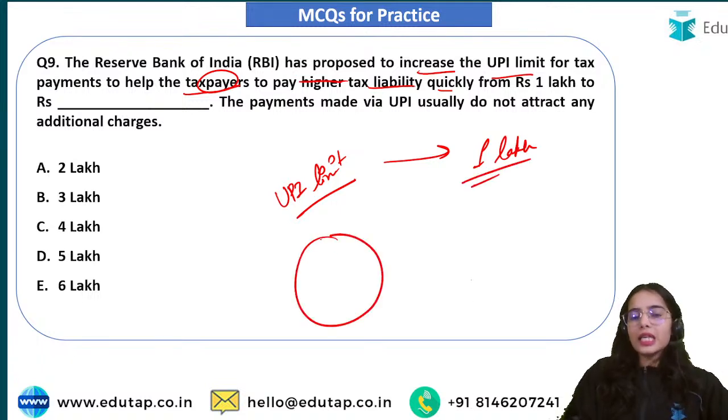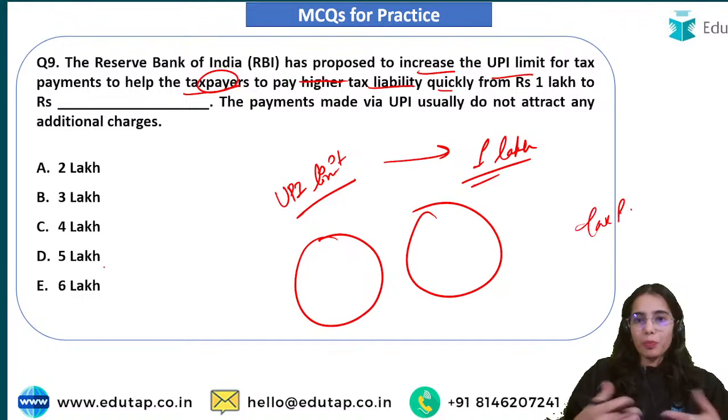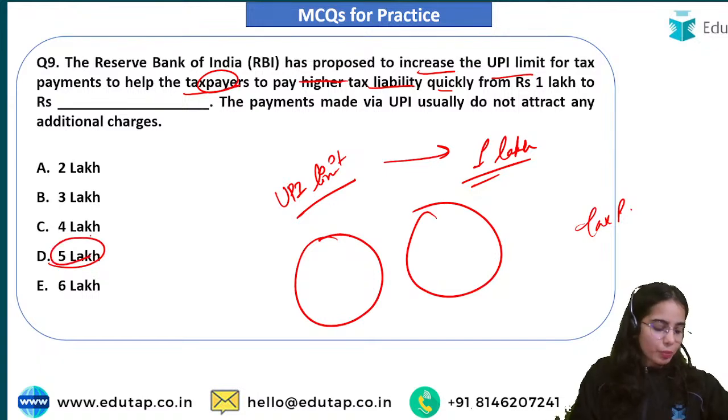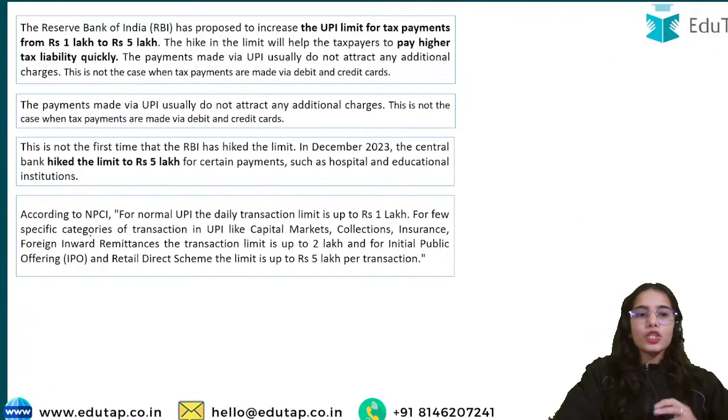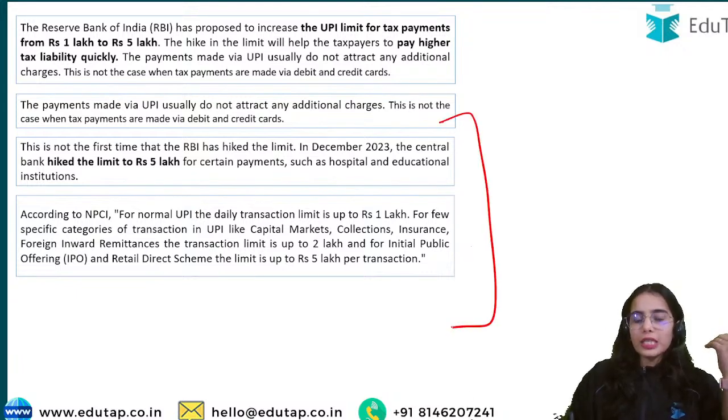But for certain conditionalities, for certain things, the UPI limit is higher. So for tax payments, the UPI limit has been proposed to be increased to 5 lakh rupees. Very good, everyone. So there is the proposal that for tax payments, the UPI limit should be increased from 1 lakh to 5 lakh. For different things, there are different limits.